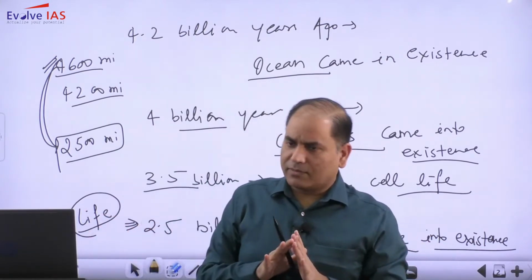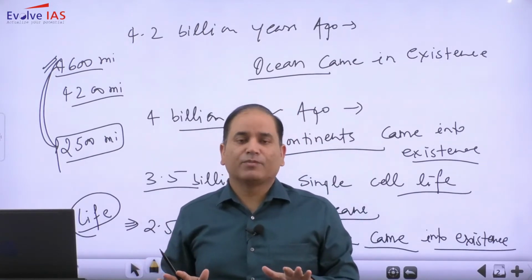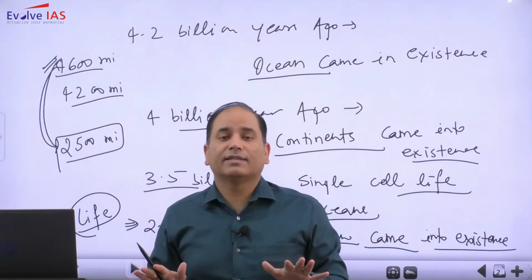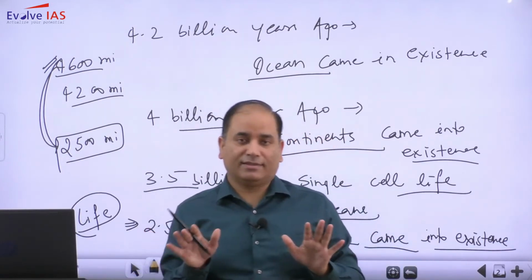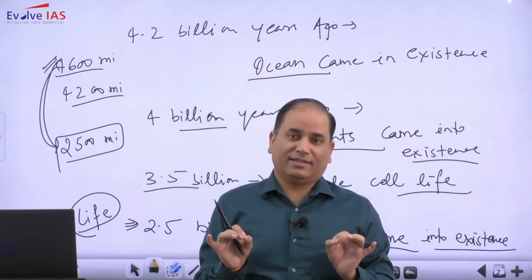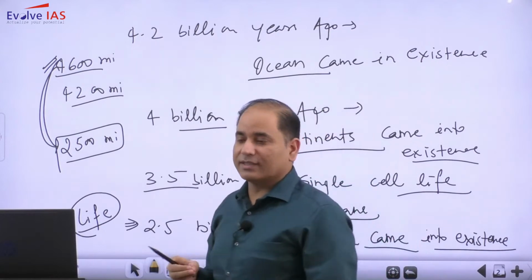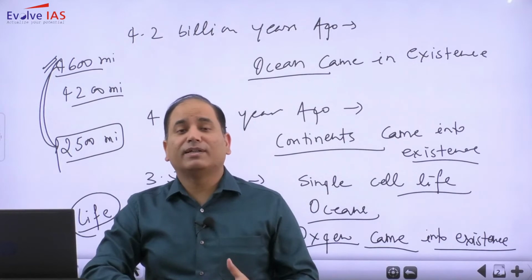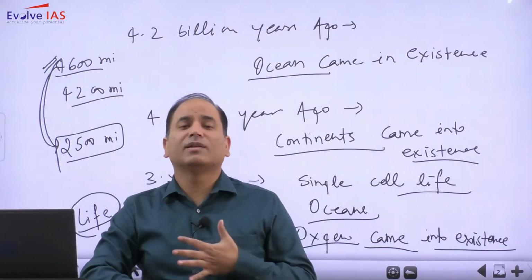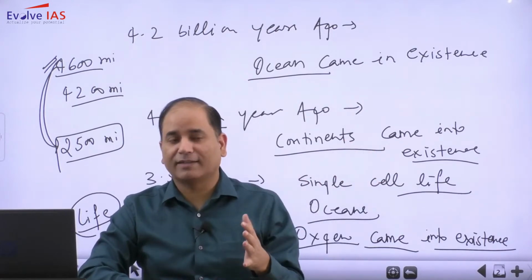Almost on the earth's surface we have witnessed 5 ice ages. None of the ice ages is as widespread as the cryogenian ice age. So the cryogenian ice age is primarily associated with the release of oxygen. Due to the widespread ice ages, whatever life was there, we witnessed large scale mass extinction.